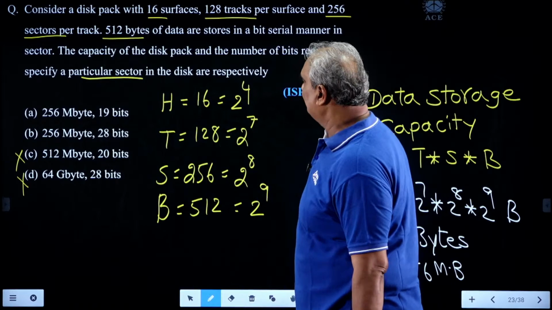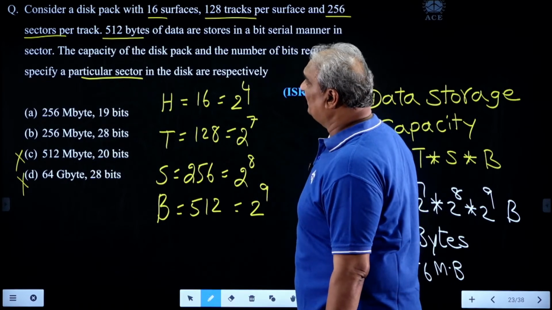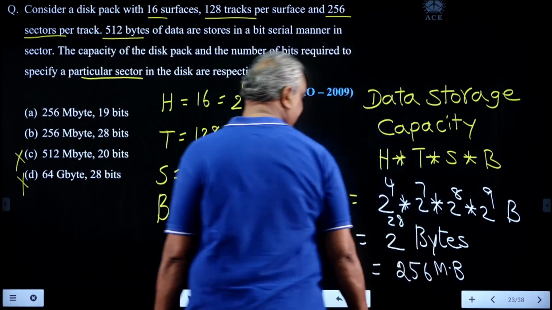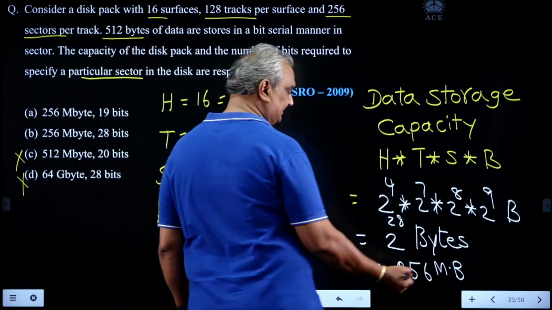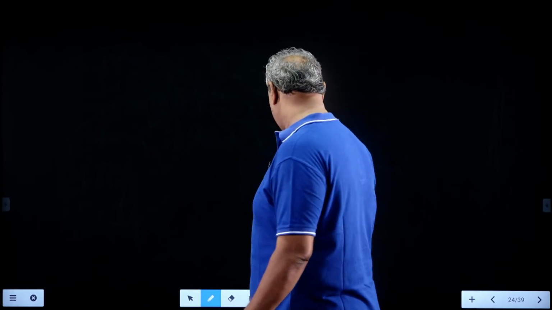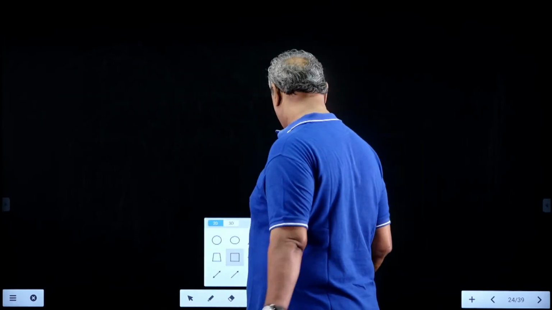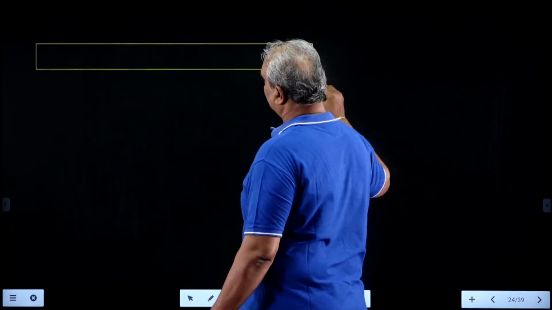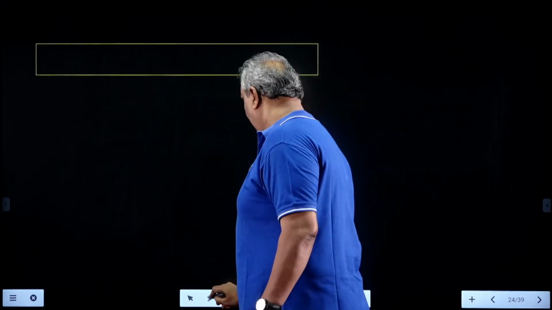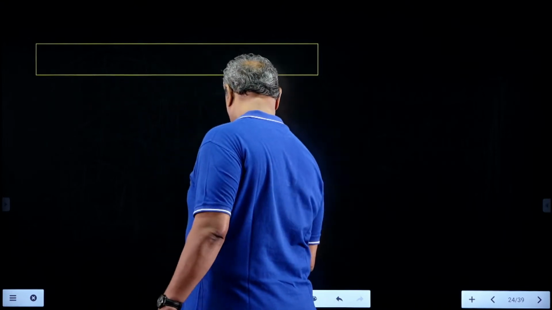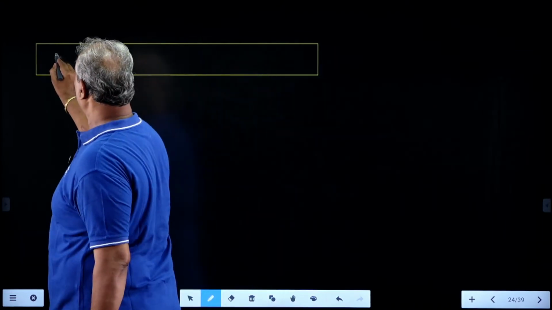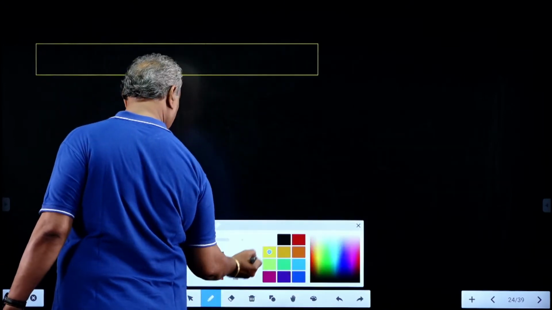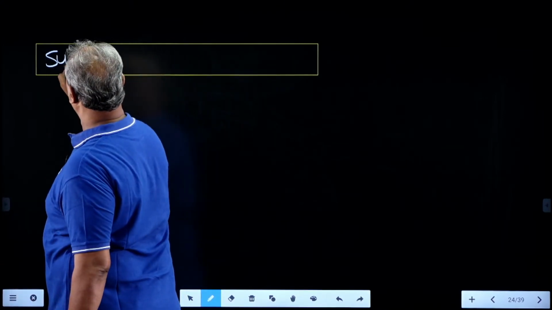What about the second one? He asked the number of bits required to select one of the sectors in the hard disk. For this, select the next page. First of all, it is the surface offset.